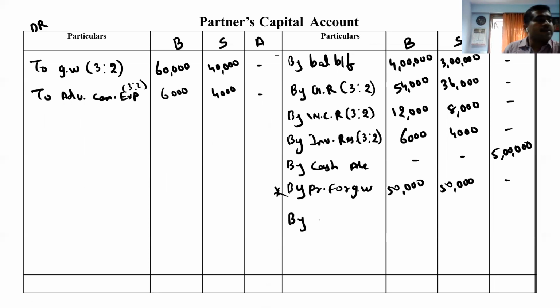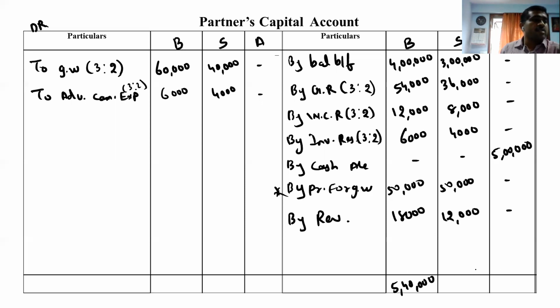So by revaluation, from which account have we come? From revaluation, 18,000 and 12,000. Now make the total of Bhavya: 4 lakh 54,000, 12,000, 6,000, 50,000, 18,000. It makes a total of 5 lakh 40,000.